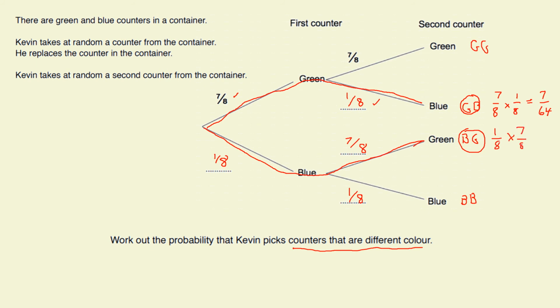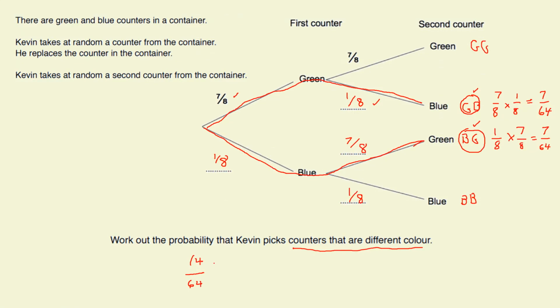It's just the same calculation, really, isn't it? The numbers are just written the opposite way around. So we're still going to get 7 out of 64. 1 times the 7, 8 times the 8. So we've got 7 out of 64 chances of ending up green-blue, 7 out of 64 chances of ending up blue-green. So overall, there are 14 chances out of 64.